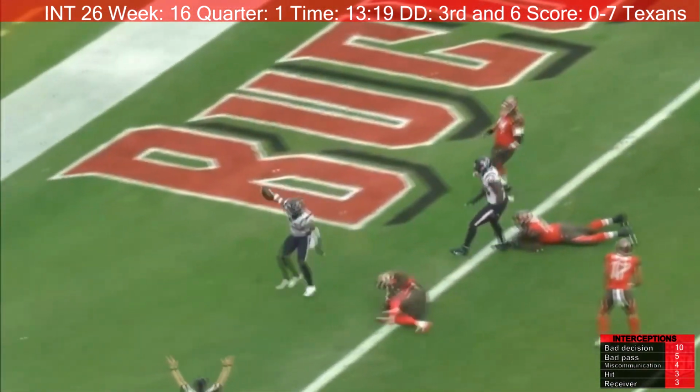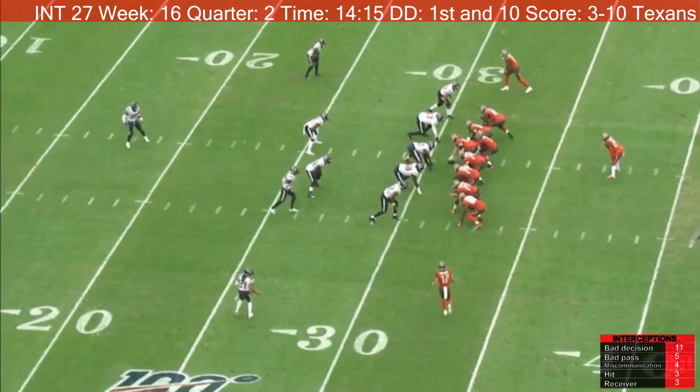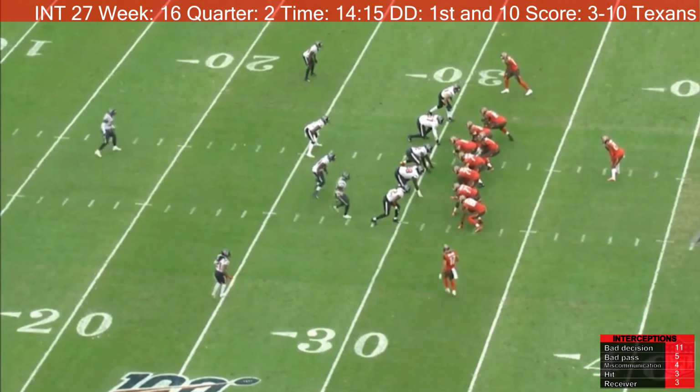Another pick six. Brashard Perriman runs out and stops, turns around, expecting the ball to come to him. However, his man is in coverage, stays on top of him, and then just undercuts the route when it is thrown. This is a bad decision on Jameis Winston's part. There was not enough separation between Perriman and his defender for this.